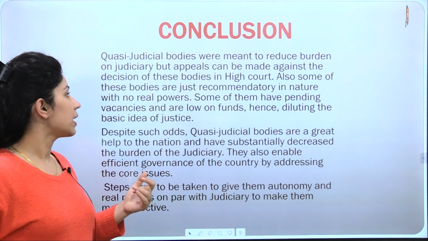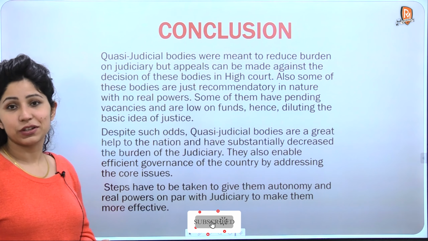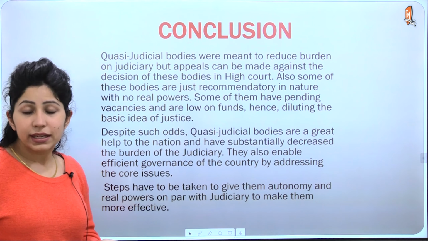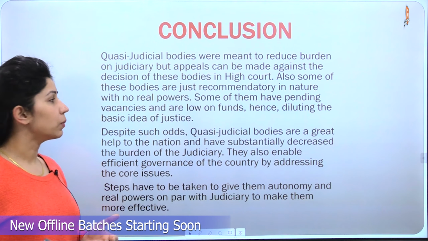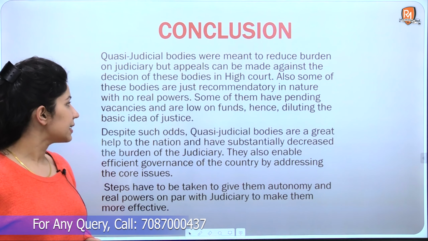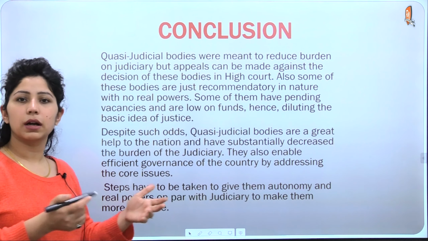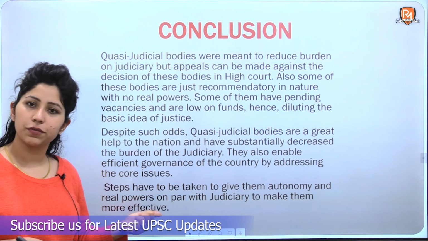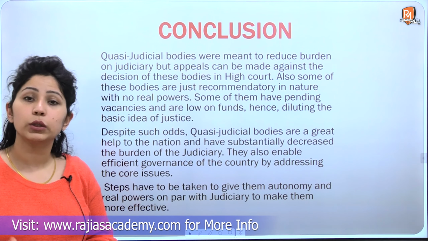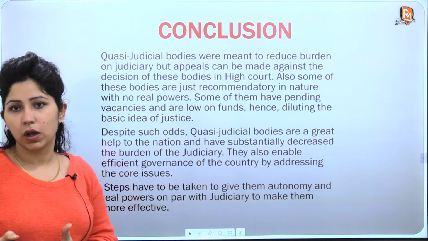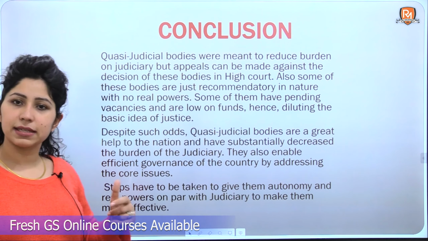And the second challenge is that some of these bodies are just recommendatory in nature. The NHRC, the National Human Rights Commission, for example, is called a toothless tiger many times. They're just recommendatory in nature with no real powers. Some of them have pending vacancies and are low on funds. I think the Consumer Commission, the commission with regard to consumer rights, had a lot of vacancies, and now the Supreme Court has directed the government to fill those vacancies as soon as possible and include good technical members on the team. And some of them are low on funds, hence diluting the basic idea of justice.